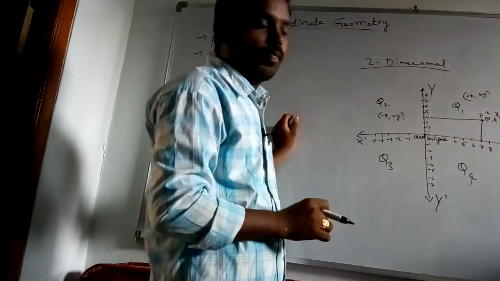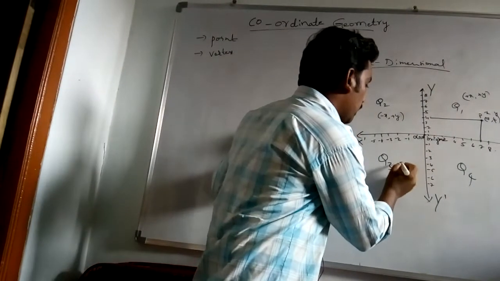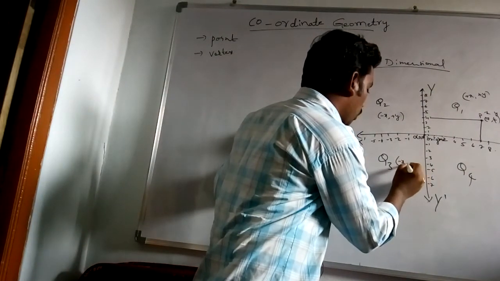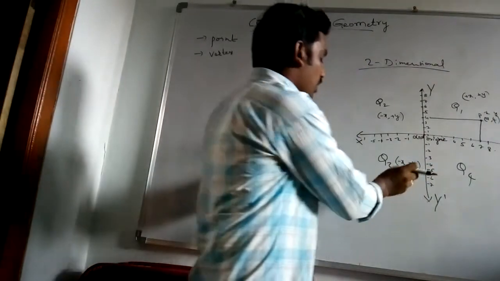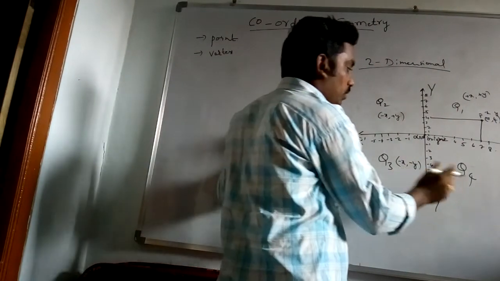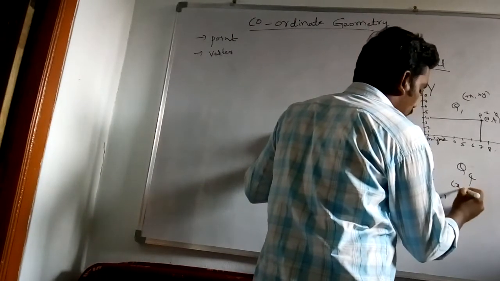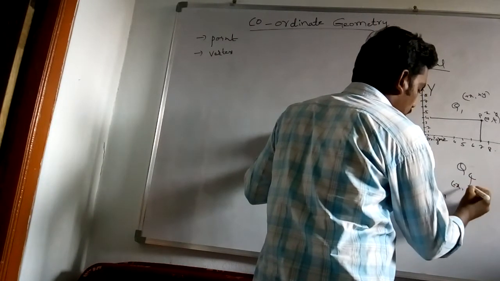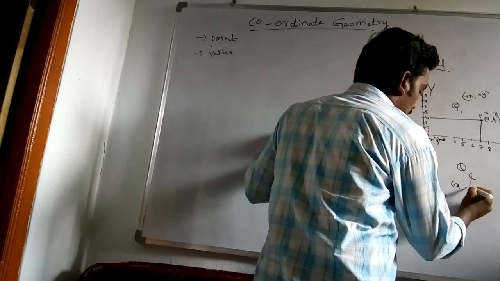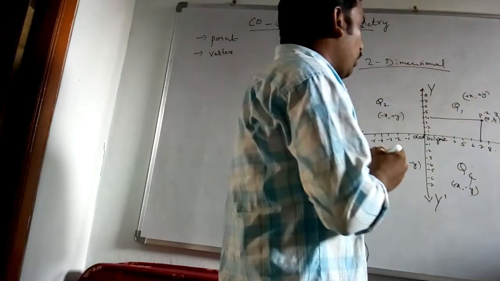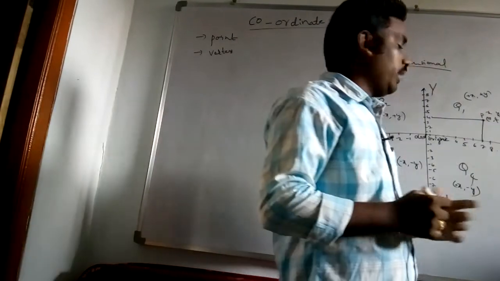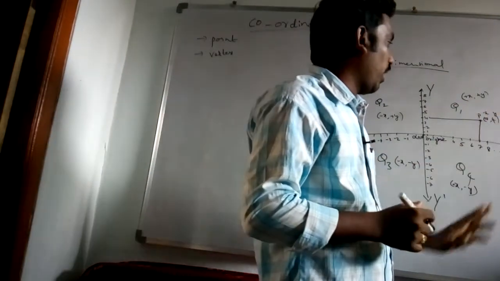Next, quadrant 3: both x value and y value are negative. In quadrant 4, x is positive and y is negative.